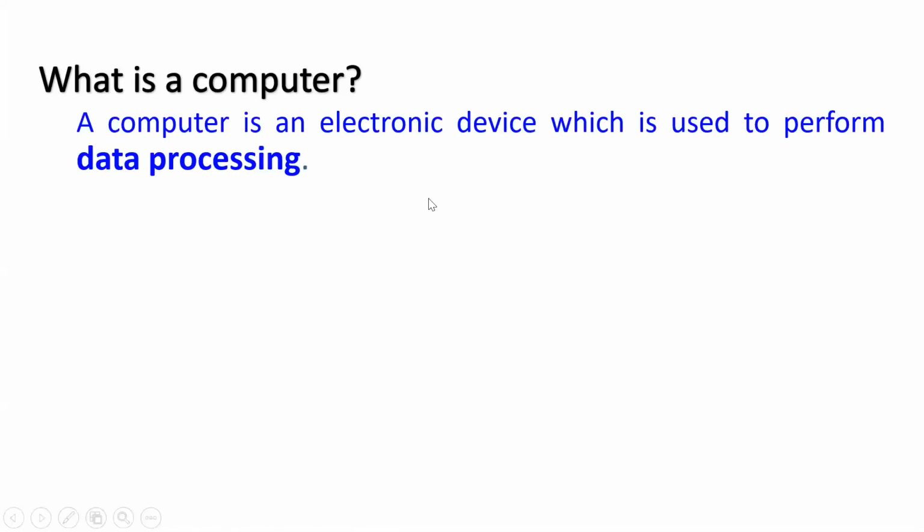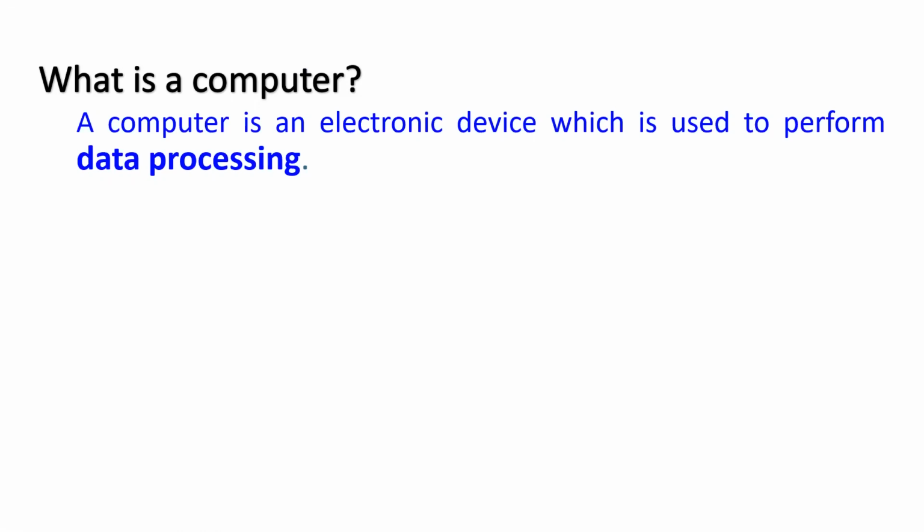I begin with what is a computer. All of us have seen many definitions of computers in our school time, college time. Whenever we started using computers, there were so many definitions of computers. Now, let me give you a very simple and easy definition of a computer, and which is very relevant to computer programming also. A computer is an electronic device which is used to perform data processing.